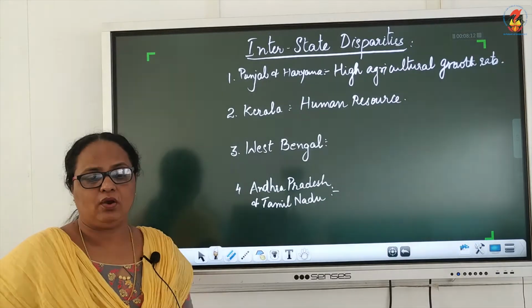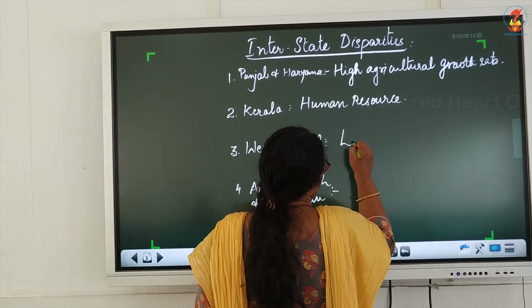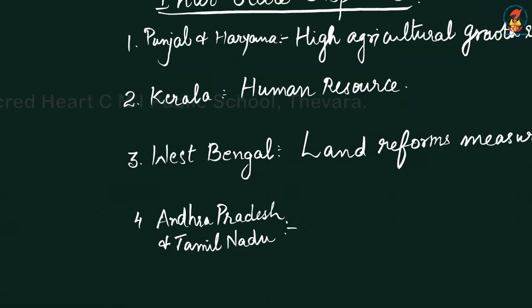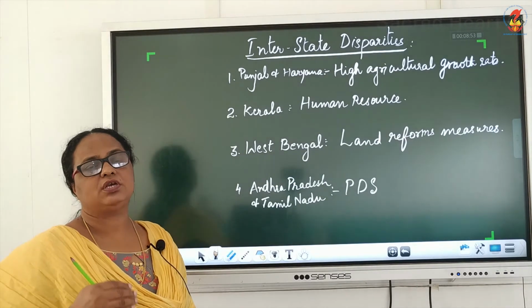Next is West Bengal, where it was possible to reduce poverty due to the land reform measures. Then in Andhra Pradesh and Tamil Nadu, with the public distribution system, the PDS, the people were given food grains and thus it reduced poverty.